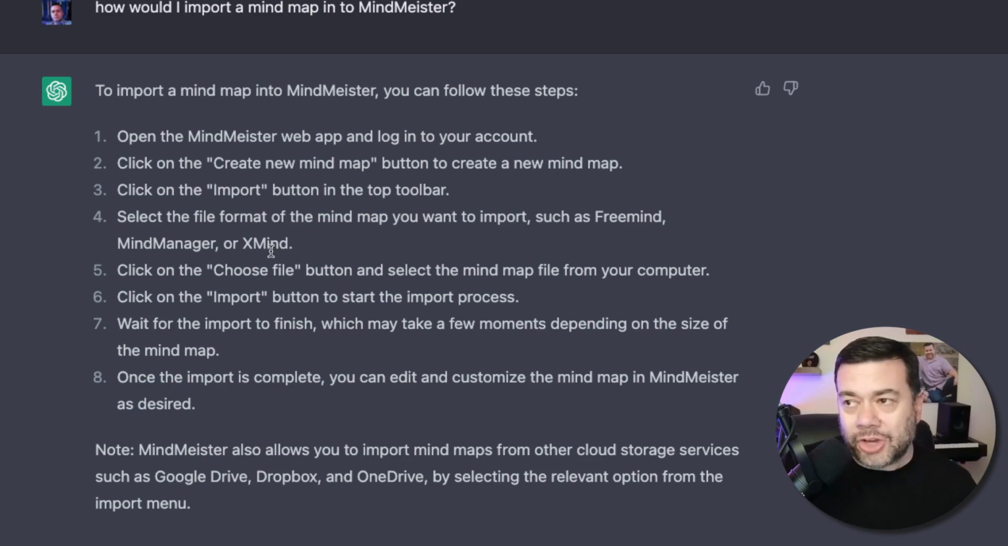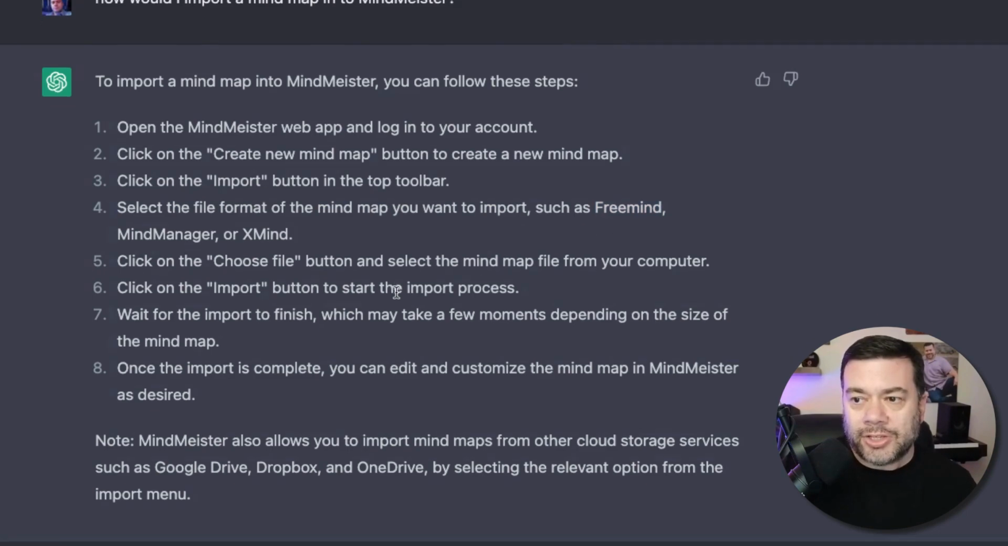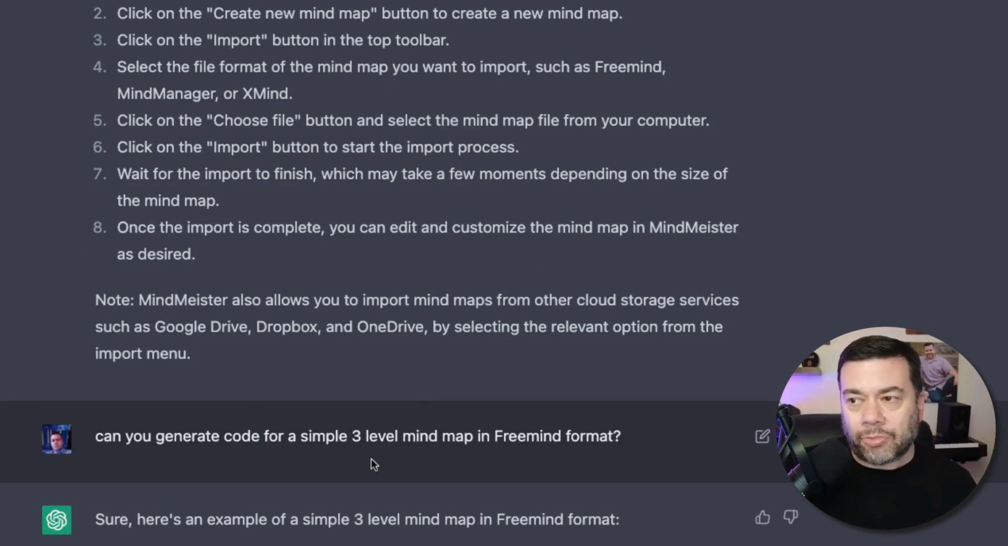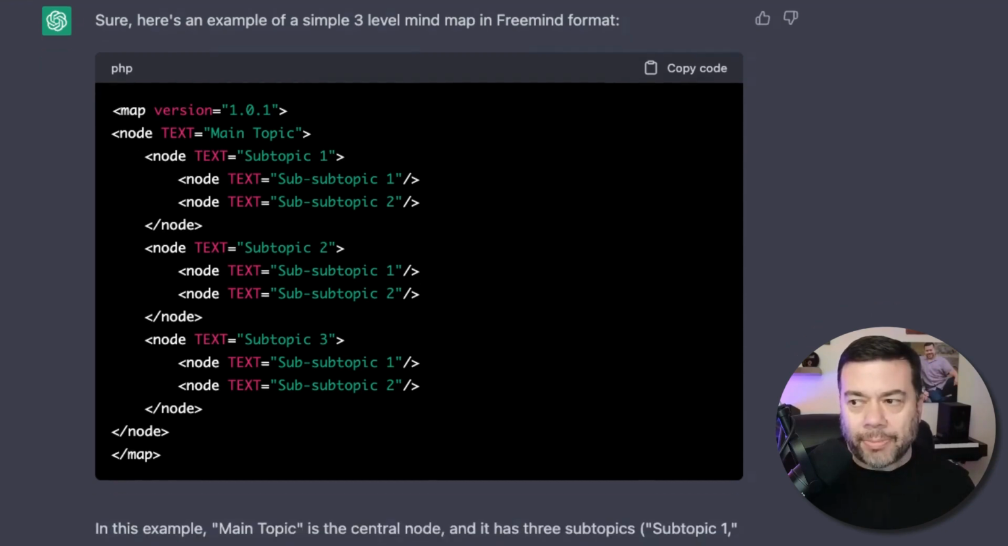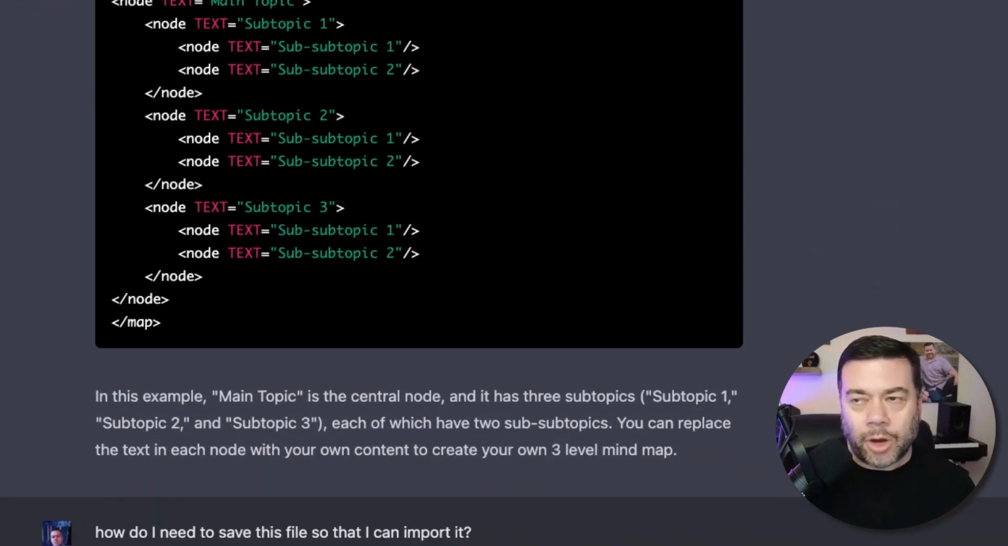I typically, as a general rule of thumb, go with whatever the first recommendation is by ChatGPT, so I'm looking into FreeMind. So I say, can you generate code for a simple 3-level mind map in FreeMind format? So ChatGPT comes back and says, sure, here's an example of a simple 3-level mind map in FreeMind format. And like in most of my ChatGPT demos, the thought is you take this code and put it into a code editor. The problem is I don't understand what format this is, like what file extension I need to use.